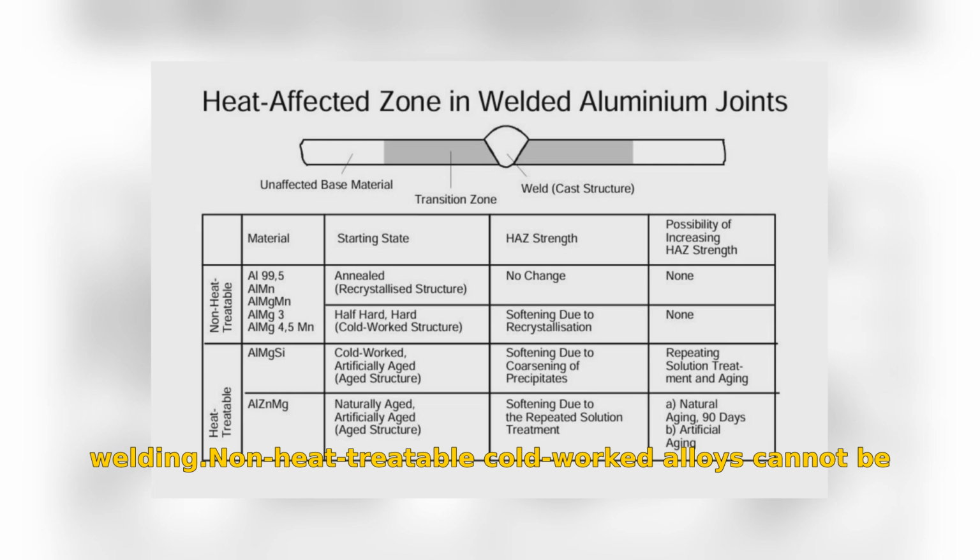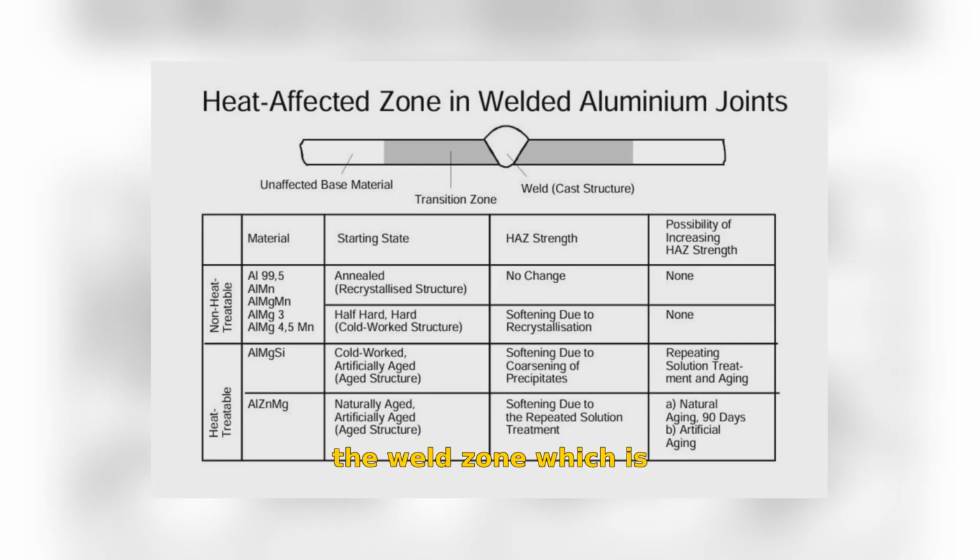Non-heat-treatable cold-worked alloys cannot be reverted to the original cold-work state, e.g., hard, after welding. The joint strength always corresponds to that of the annealed state. A different situation exists for the heat-treatable alloys. In principle, the weld zone, which is in the annealed state after welding, can be reverted to the original age condition by repeating the steps of solution treatment, quenching and aging. But there are usually two problems: the large size of the construction and the distortions.